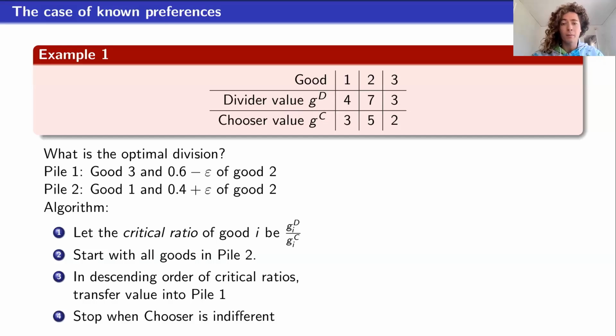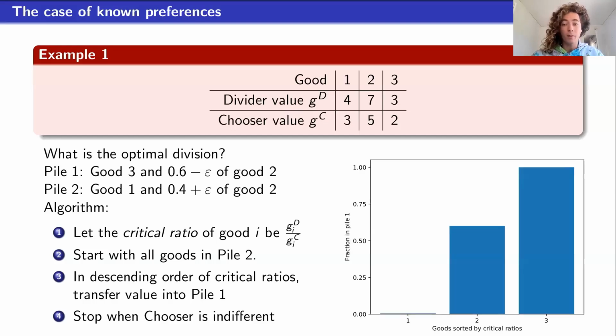And then we're going to start taking part of good 2 into pile 1, but we're going to stop at the point where the chooser is indifferent because we want the choosers to still pick pile 2. And that gives you the optimal allocation. And this is a visualization of this. I'm taking an entire mass of 1 of good 3 into pile 1 and 0.6 of good 2 into pile 1. This is how we're going to visualize these divisions.